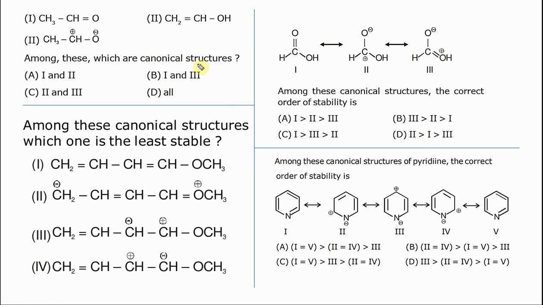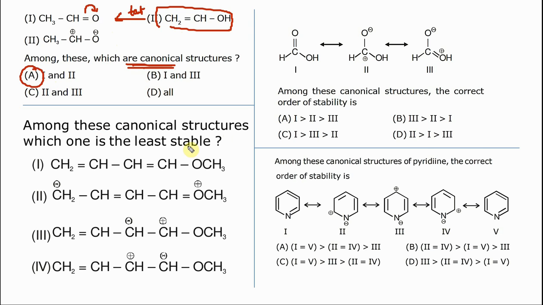Among these, which are canonical structures? Canonical structures are resonating structures. In resonating structures, pi bonds and charges can change, but atoms must not change. See here, CH3CHO, CH3CHO, but this is not CH3CHO. This is different. This is nothing but a tautomer of this. So this is not a resonating structure. The electron moves here, so that's a resonating structure. Okay. So 1 and 2 are resonating structures.